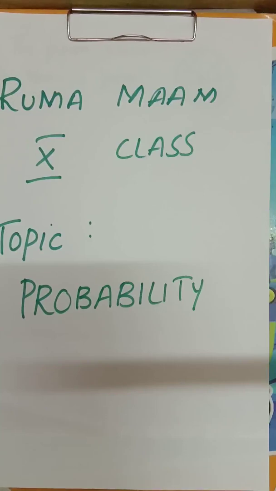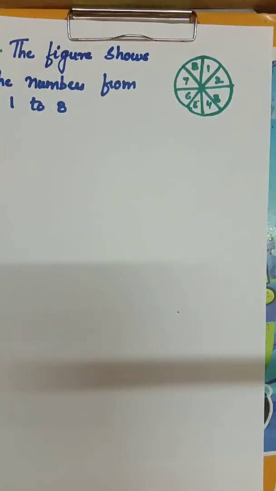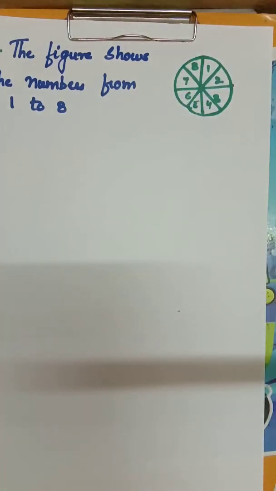Let's start today's class, that is probability, exercise 13.2, problem number 5. I'll read the question for you all. A game of chance consists of spinning an arrow which comes to rest pointing at one of the numbers 1, 2, 3, 4, 5, 6, 7, 8. See figure.